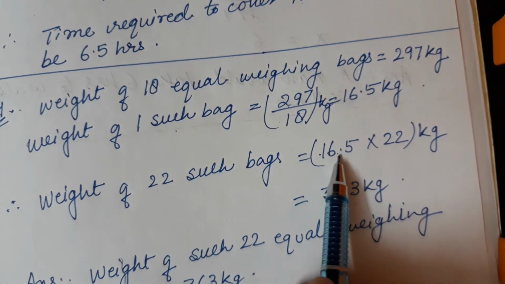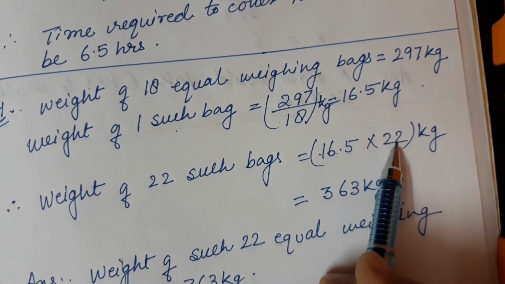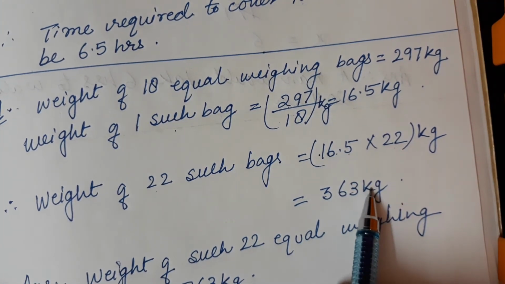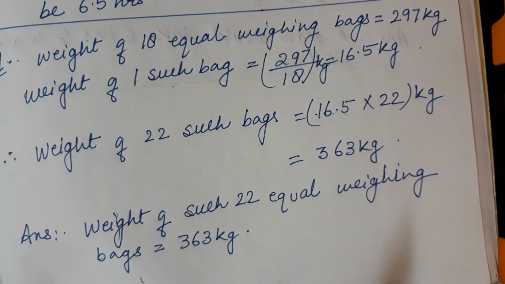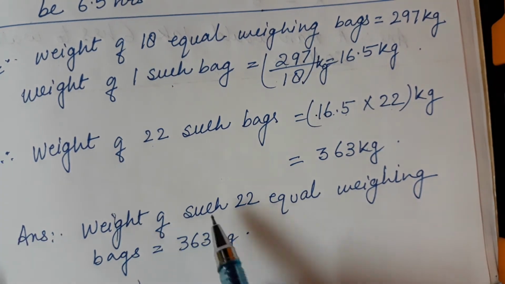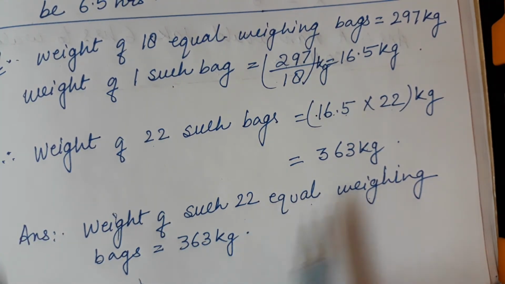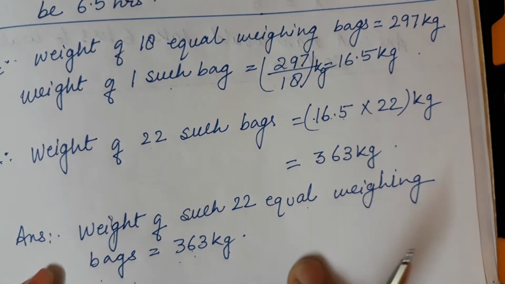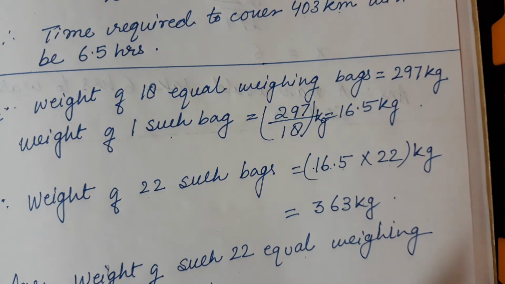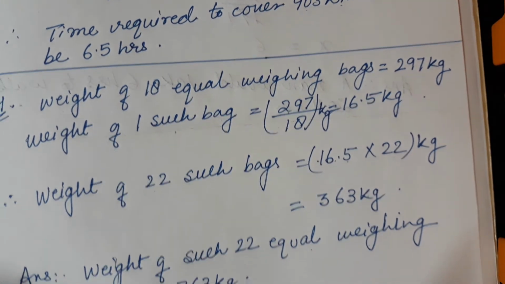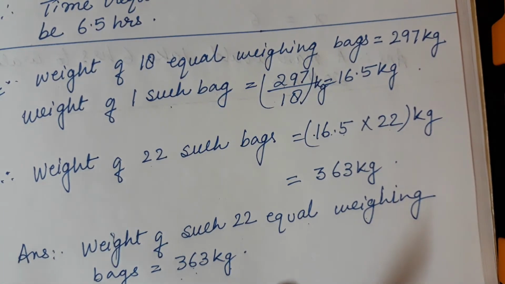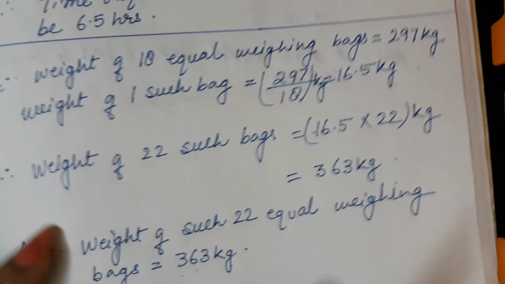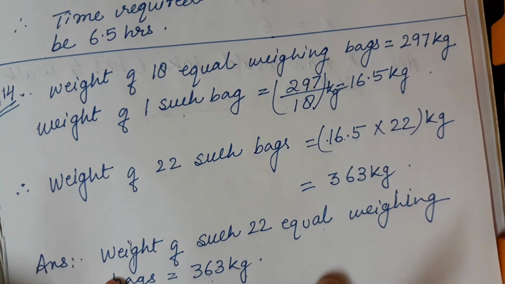So 16.5 kg multiplied by the number of bags, we get 363. So we can write as the answer: weight of 22 equal weighing bags is equal to 363 kg. Children, I am doing some questions with the proportion method, some with the unitary method. You can use any method to solve these kinds of questions. So this was question number 14.